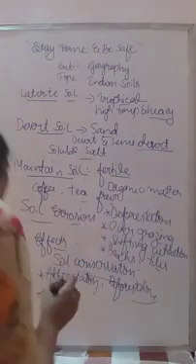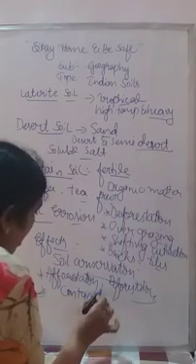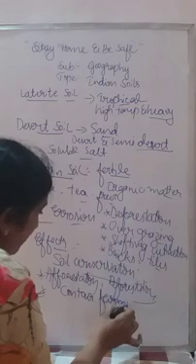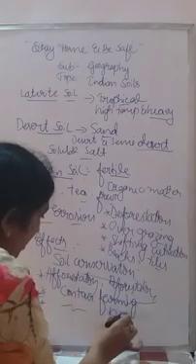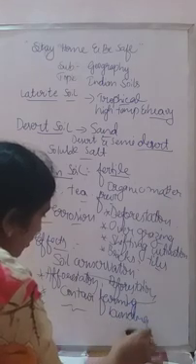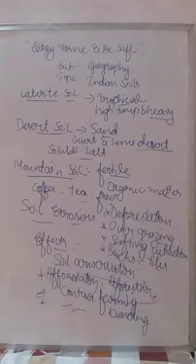Then contour forming and contour bunding are very important here. So what is meant by contour forming and contour bunding actually? In a sloping region the soil erodes more, right?